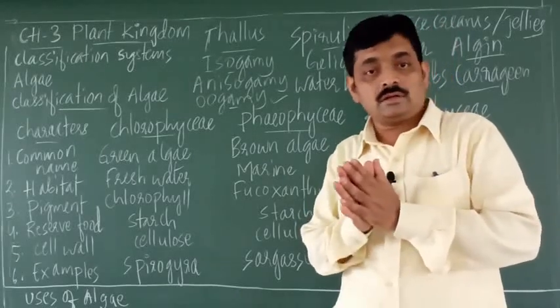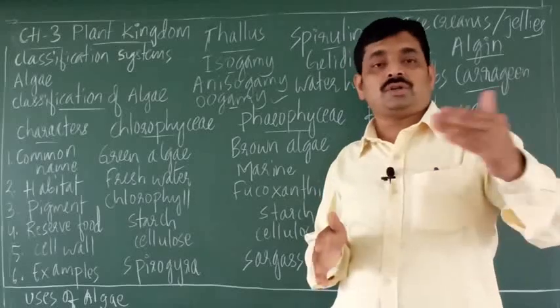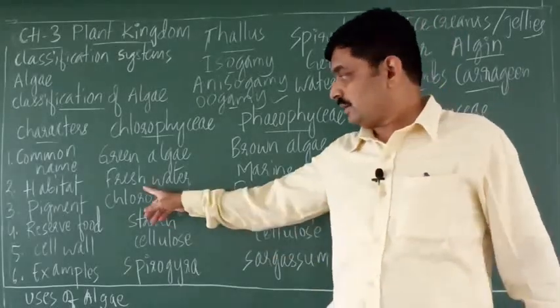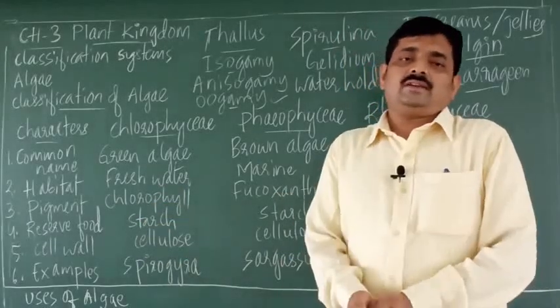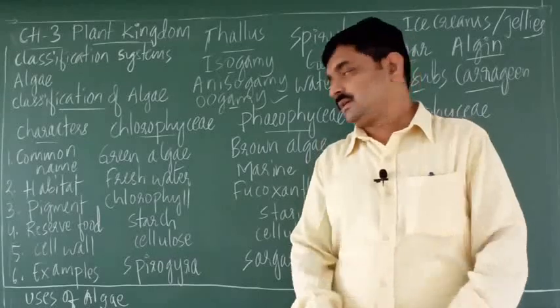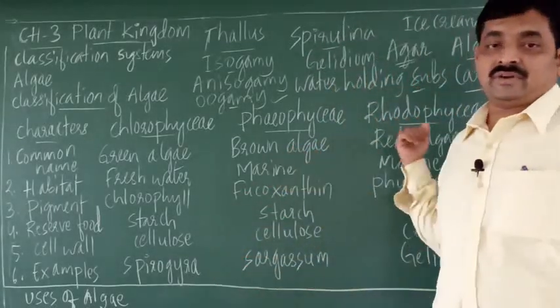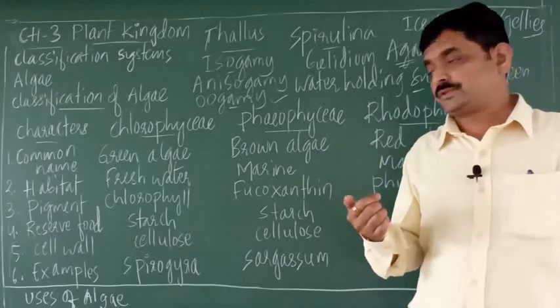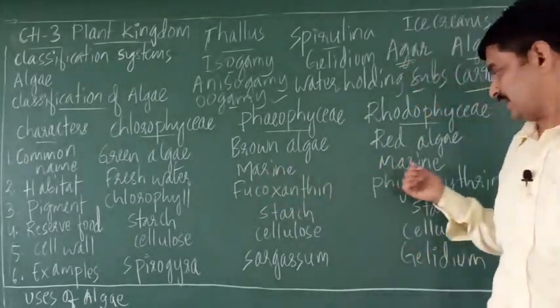The water found in a river, pond or lake is called fresh water. So green algae are usually found in fresh water, that is in ponds and lakes. Brown and red algae are present in seas and oceans, so we can say they are marine.